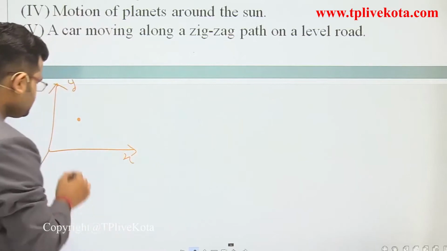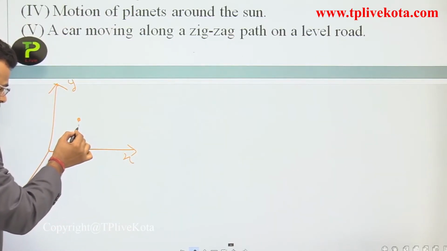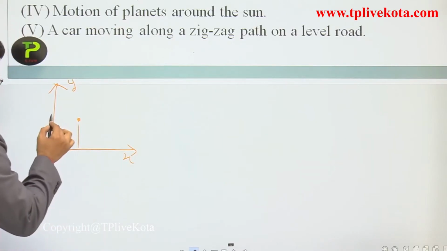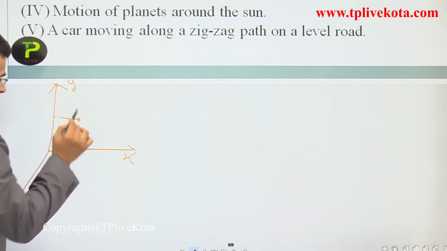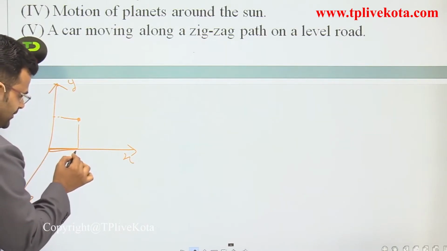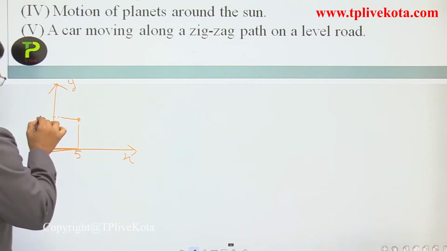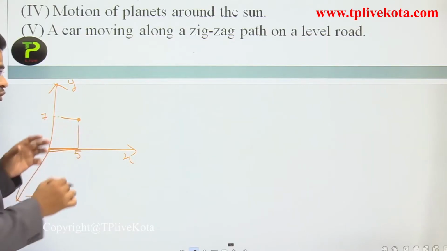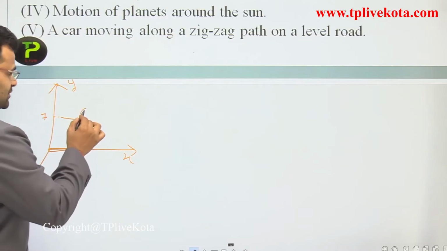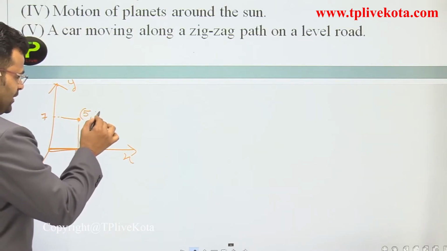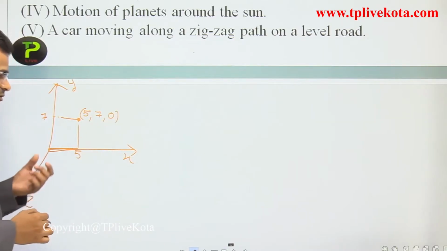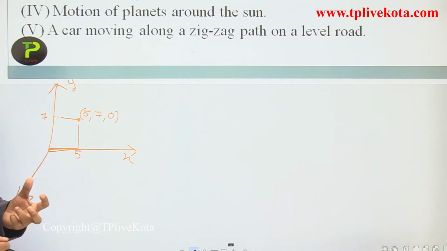Now draw perpendiculars in the downward direction and in the other direction, and measure the distances. We measure 5 and 7. So the coordinate of that point is 5, 7, and what is z? That is 0. So we require two coordinates to show that position.